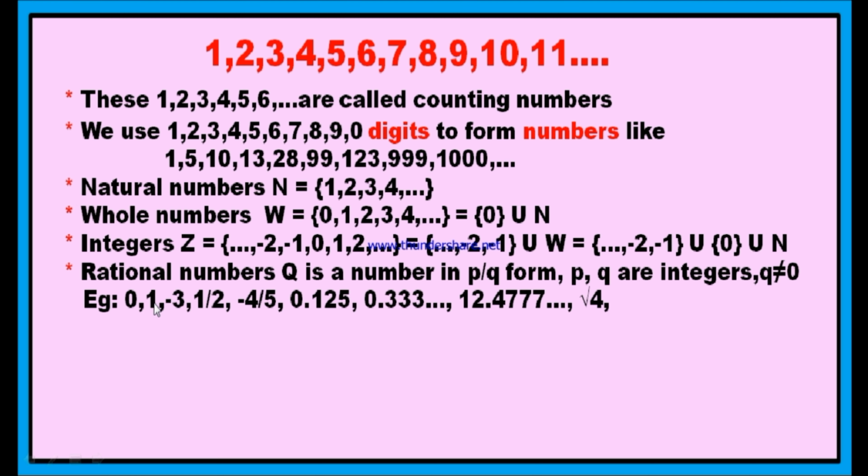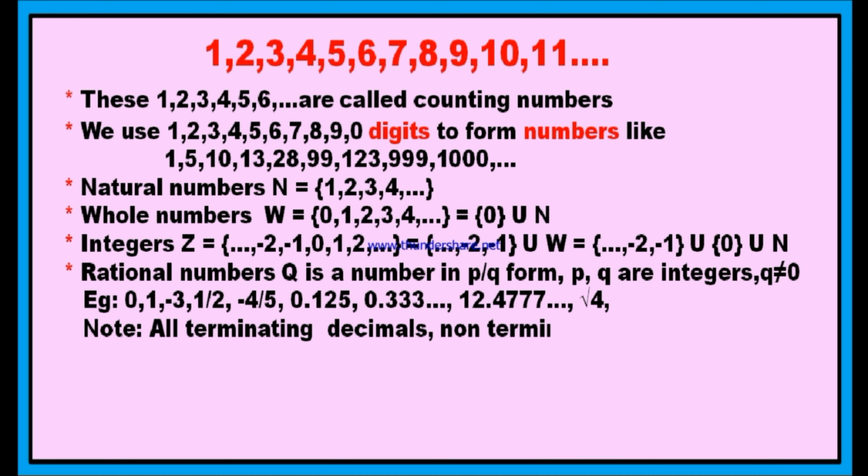1 means 1 by 1. You can write 1 as 2 by 2. You can write 1 as 3 by 3. Again, it is in the P by Q form. Therefore, it is a rational number. Minus 3 means minus 3 by 1, minus 6 by 2. Like this you can write. Therefore, this is also a rational number. Okay, is your doubt clear? Good. Note, all terminating decimals and non-terminating recurring decimals are always rational numbers.